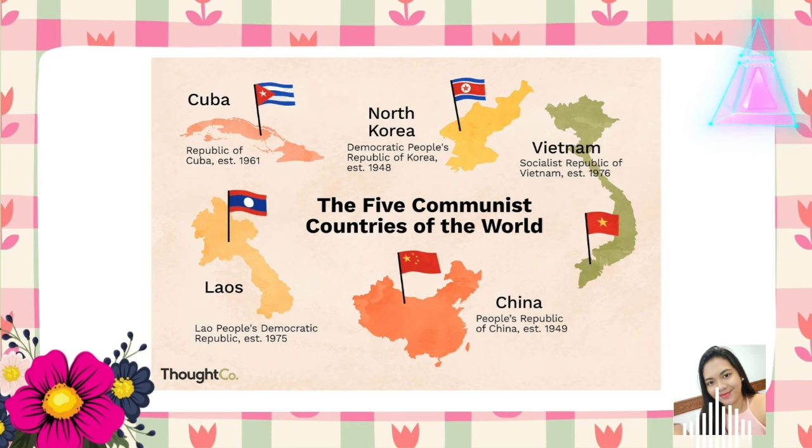And the last is Vietnam. Vietnam was partitioned at a 1954 conference that followed the First Indochina War. While the partition was supposed to be temporary, North Vietnam became communist and was supported by the Soviet Union, while South Vietnam became democratic and was supported by the United States.